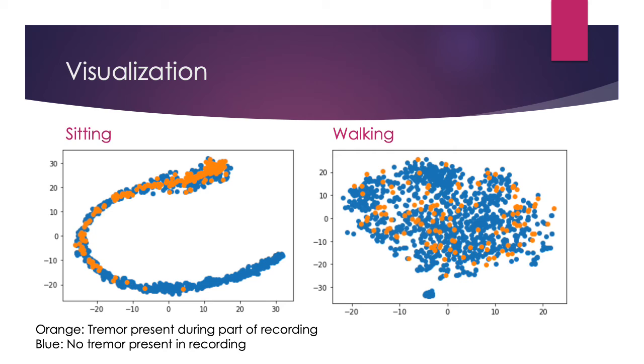These are t-distributed stochastic neighbor embeddings for examples pulled from a couple of different tasks. For the most part, the only real distinction we got here was that it tended to separate based on total activity. In sitting, there's a lot of examples in that long tail in the embedding that are just low activity. Similarly, in walking, most of it's really high activity, and those all end up clumped together. There's a tiny little bit of low activity that's all clumped together too.